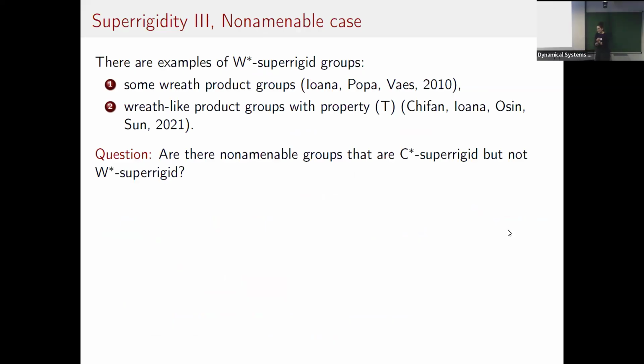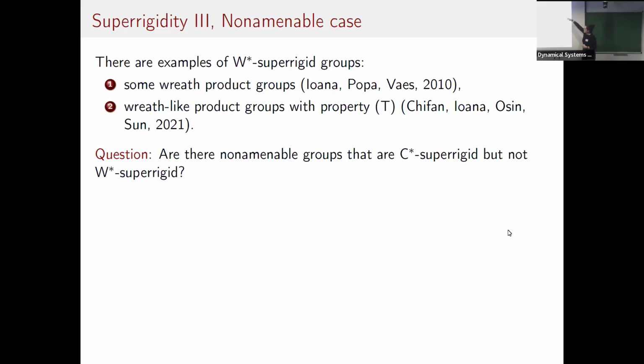The second one I have here because some of our examples will be built with these, which I will define in the next slide. Chifan, Ioana, and Kunnawalkam Elayavalli in 2021 constructed the first groups with property T that are W-star superrigid, and they call them Ritz-like product groups. They're some kind of generalization of Ritz products.